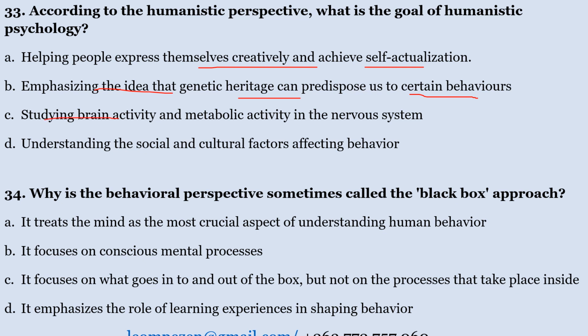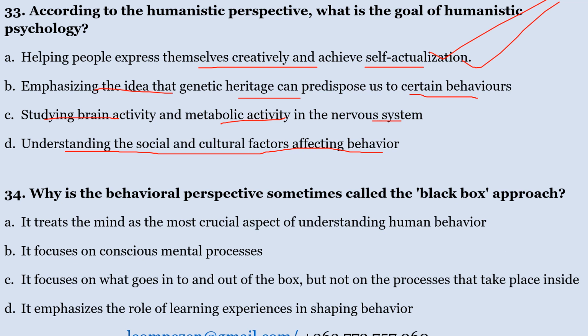C. Studying brain activity and metabolic activity in the nervous system. D. Understanding the social and cultural factors affecting behavior. The correct answer here is A. The goal is to help people express themselves creatively and achieve self-actualization. The main theorists here are Carl Rogers and Abraham Maslow.